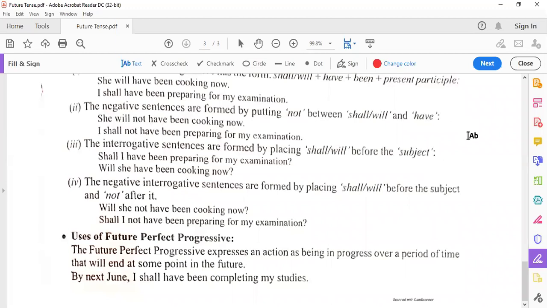Then interrogative negative sentences: we use not after the subject and will or shall before the subject. Will she not have been cooking now? Shall I not have been preparing for my examination?